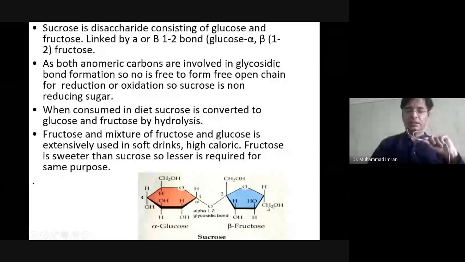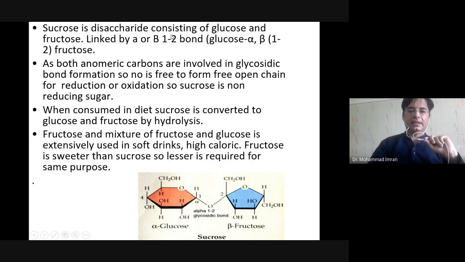If this 6 carbon sugar is on the upper side, and this hydroxyl group is also on the upper side, this is beta configuration or cis configuration. Here both are downward, it means that it is cis configuration or beta configuration. If one is downward and the other is upward, this is alpha configuration or trans configuration. Here you can see both the chiral carbon, anomeric carbon, and this anomeric carbon are involved in bonding. This is known as an alpha 1 beta 2 glycosidic bond.